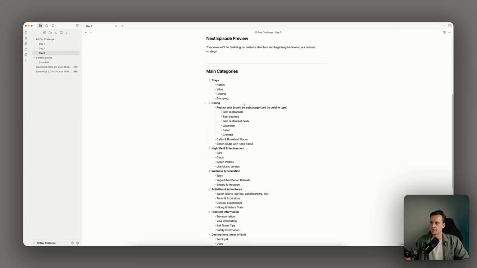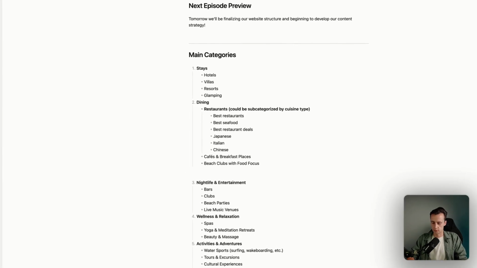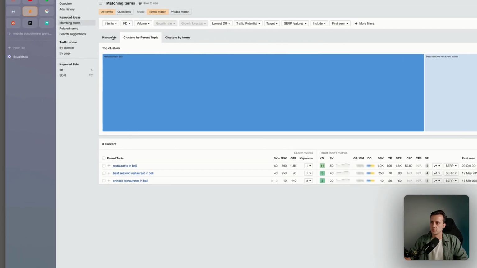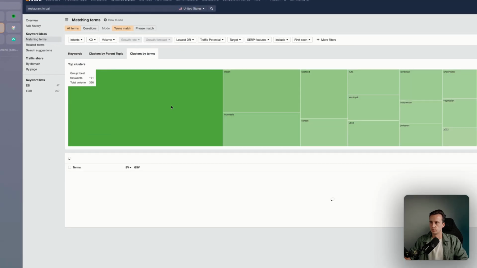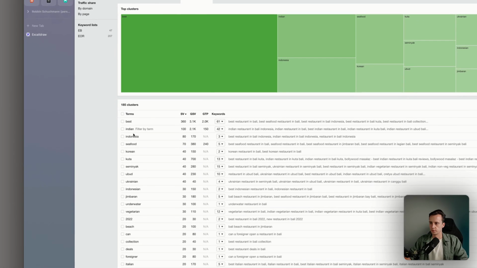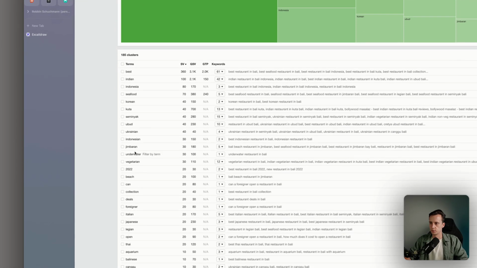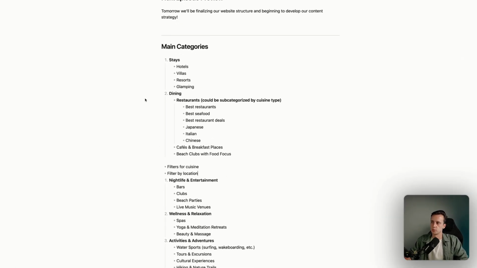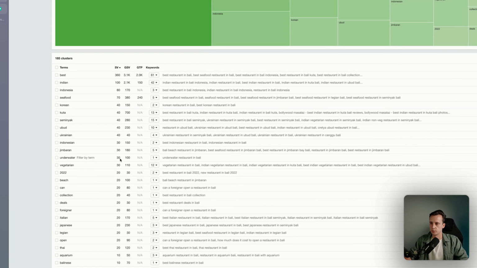So for our dining section, we would need filters. Just gonna do it here. So for the dining section, we need filters for cuisine. Vegan's considered cuisine, I guess. It's all related to Korean, seafood, Indian, Ukrainian, Indonesian, Jimbaran. So location. So people are searching for best restaurants in a location.